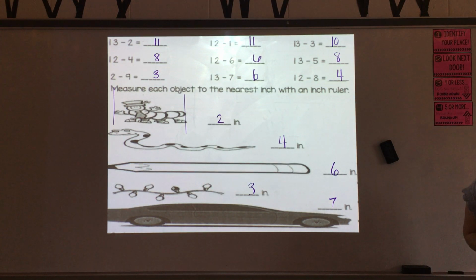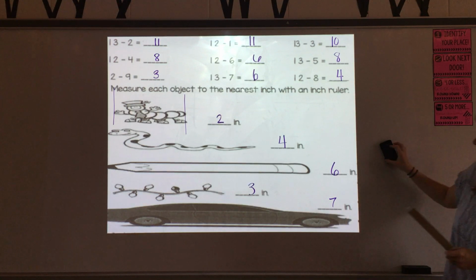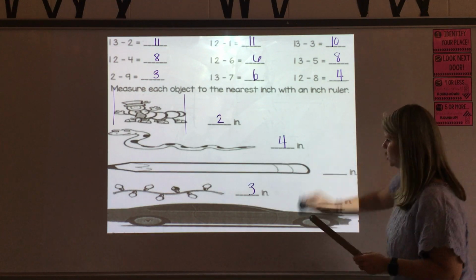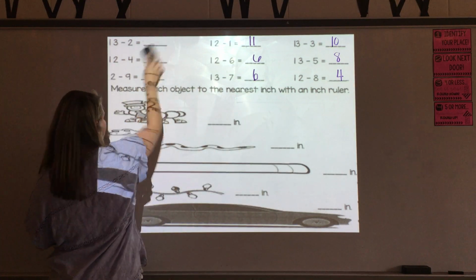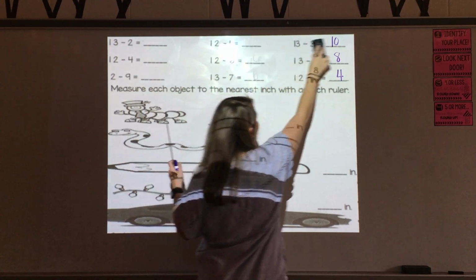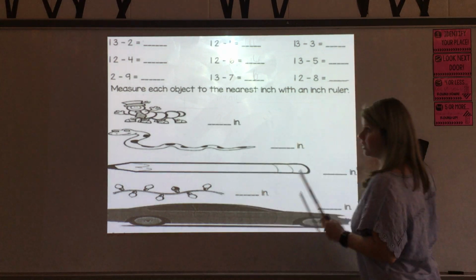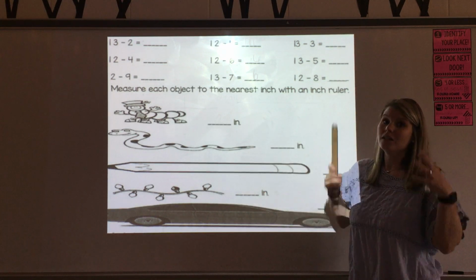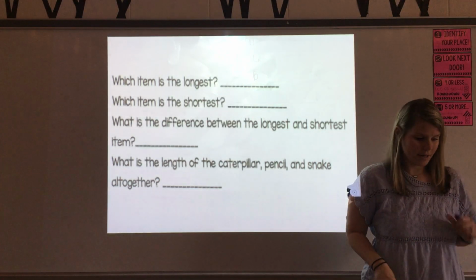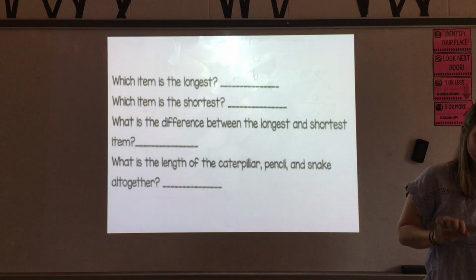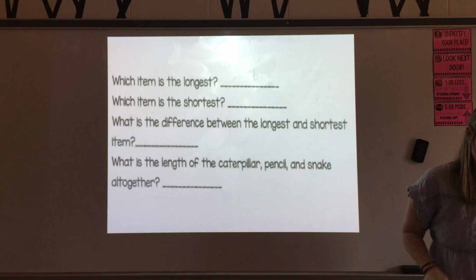So I'll give you just a second to make sure we've got those correct. And the questions that we're going to go over next match with those measurements that we just did. So if your measurements were not correct on these, change them, because your answers on here are probably not going to be correct too, especially when we do the difference and the altogether ones at the bottom.